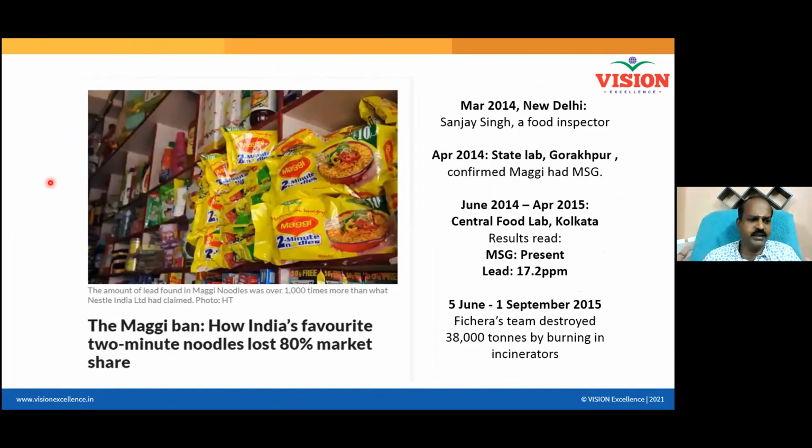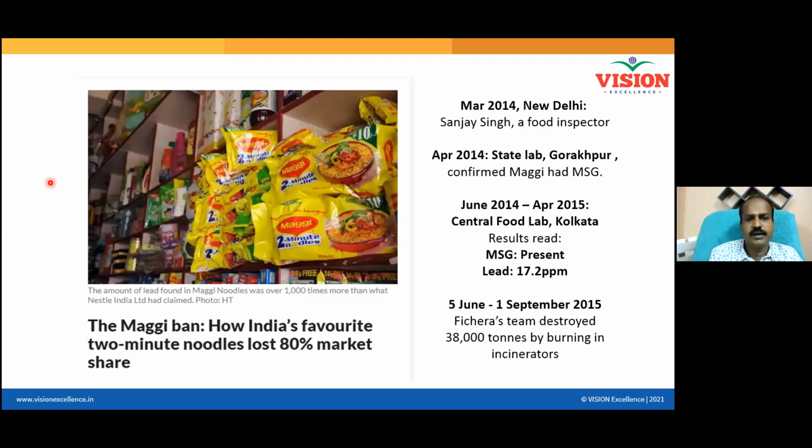There are food safety regulations and guidelines, and the lead content was found to be higher, so Maggi was banned. Because of the ban, 38,000 tons of Maggi packets were burnt in cement factories across 11 cement factories in the country. Maggi, in fact, lost 80% of their market share because of this.